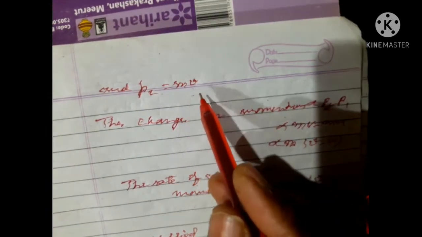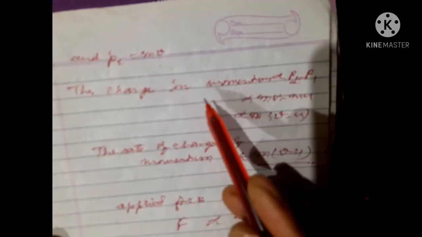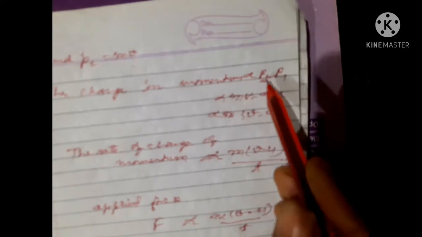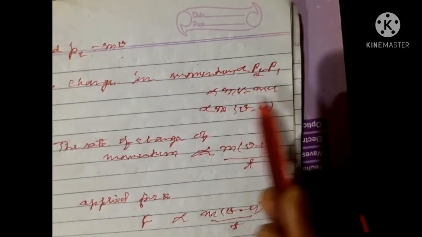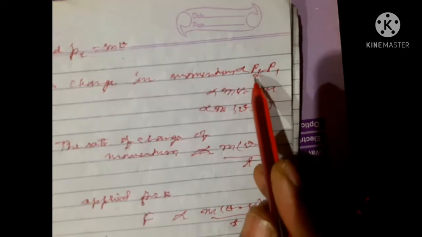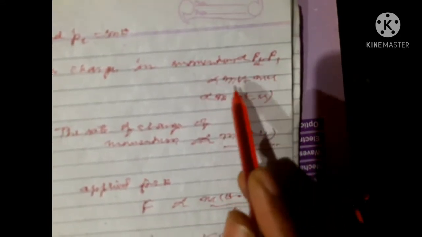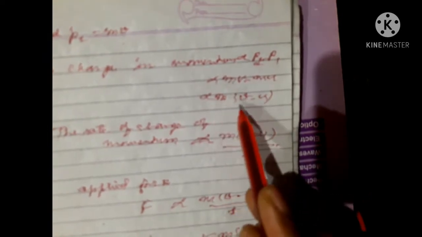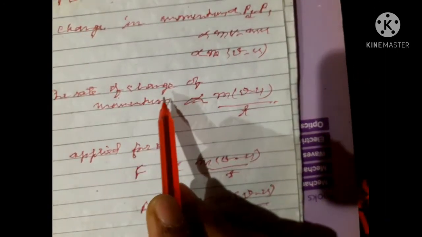and p2 is equal to mv. The change in momentum, it means initial to final, that is p2 minus p1, is proportional to mv minus mu. I have already discussed p is equal to mv. mv minus mu, taking m common, gives m(v minus u). The rate of change of momentum is proportional to m(v minus u) by t, because you are taking rate.